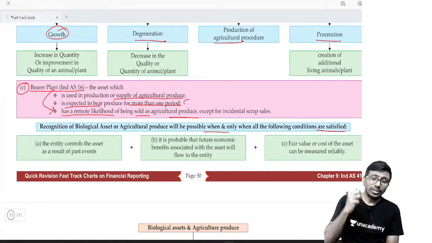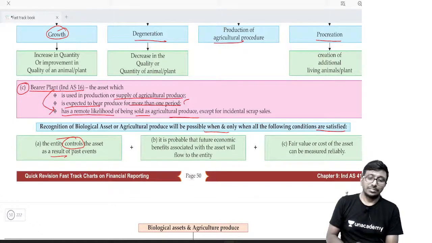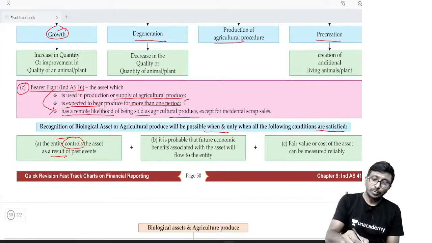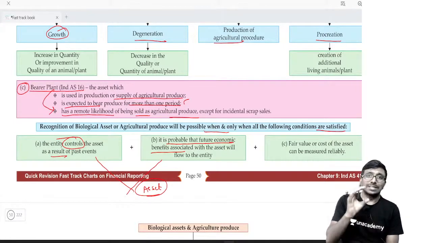So when I say control, first and foremost, the entity controls the result of past events. That is next. And there should be probable future economic benefit inflows. These two things are, my dear, the basic definition conditions of an asset.